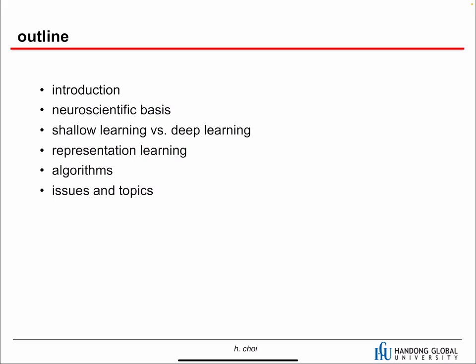And then I'll talk about representation learning, because representation learning is another name for deep learning. I'll talk about some basic ideas and concepts, and just a few representative algorithms. And then we'll talk about some issues and topics in deep learning.